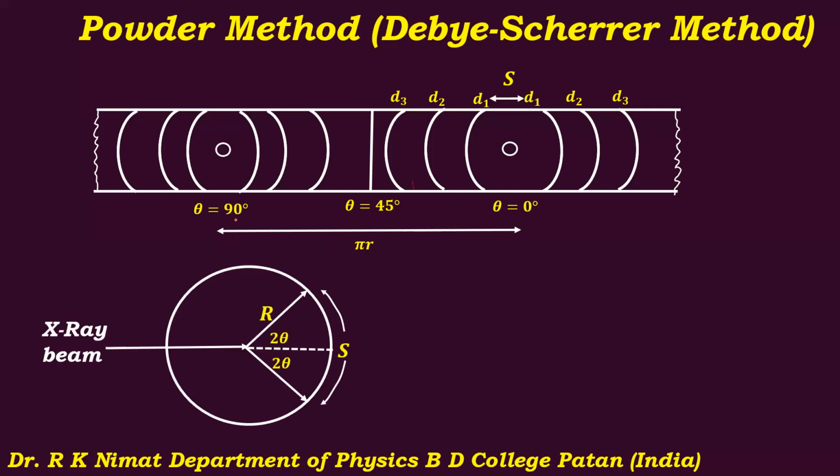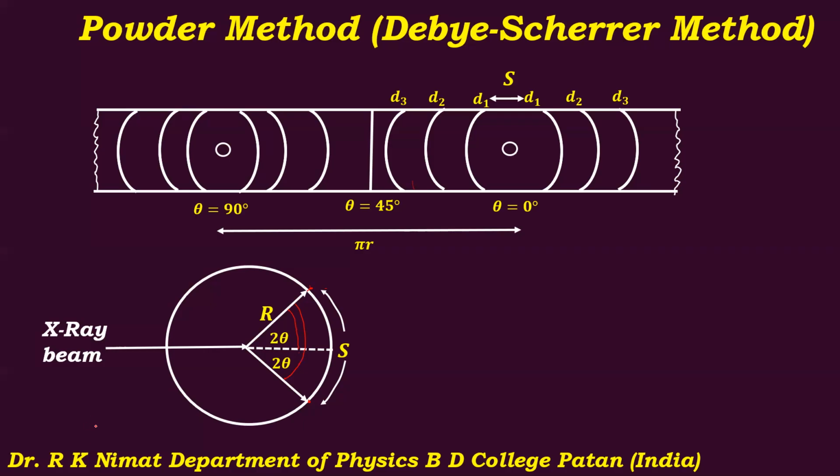So in this way, you will get the series of arcs. And if you consider one of these portions of the emerging cone of the reflected X-rays. So this is X-rays, and it is emerging out in the form of a cone. So if you consider this distance as s, which belongs to this, these 2 points will correspond to the reflected X-rays from two different planes, but which are differently oriented. They have similar values of d, similar values of theta. So this will be a half opening angle 2 theta, and this will be the full opening angle, which will be 4 theta. So from this series of arcs, by using the comparator, we can determine this distance.